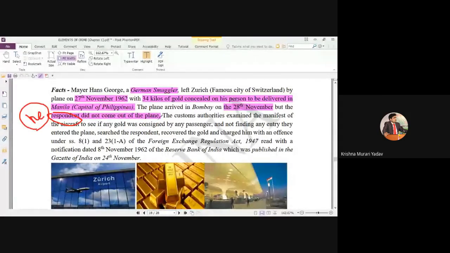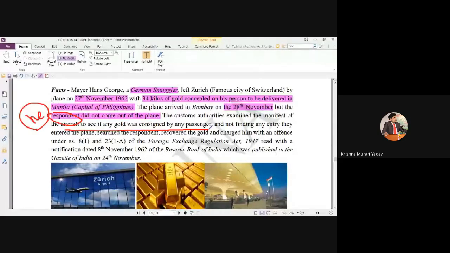The customs authorities examined the manifest of the aircraft to see if any gold was consigned by any passenger. As you know, there was a manifest, a register. Bombay police tried to search for the name of any person carrying gold, but in that register the name of no one was mentioned. According to the register, no one was carrying gold.